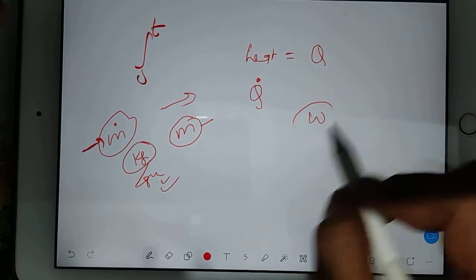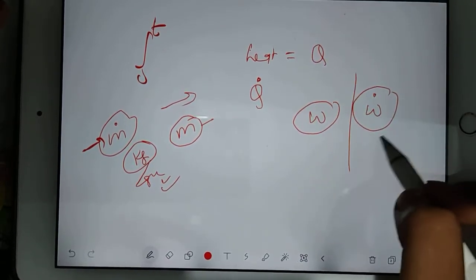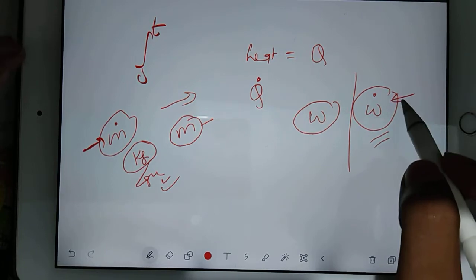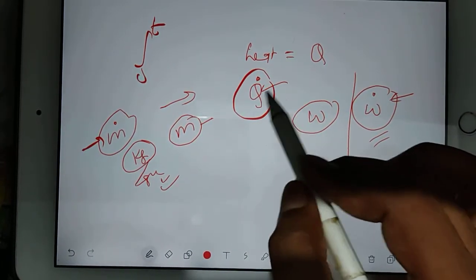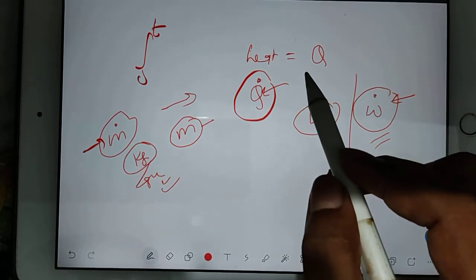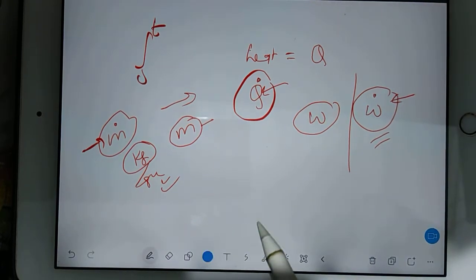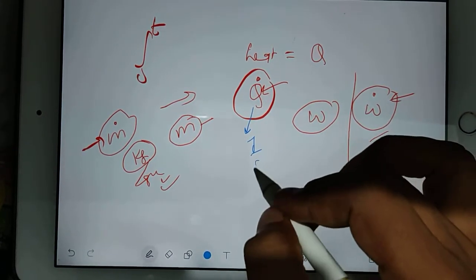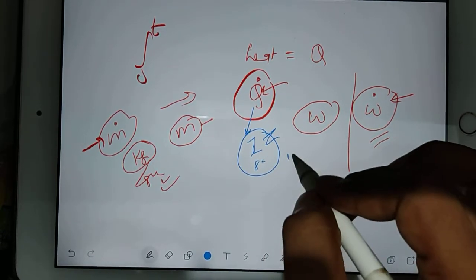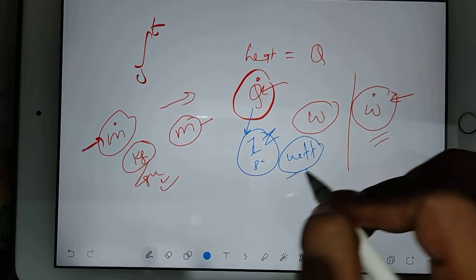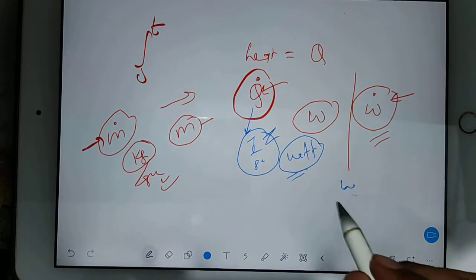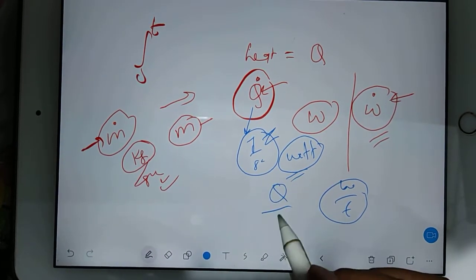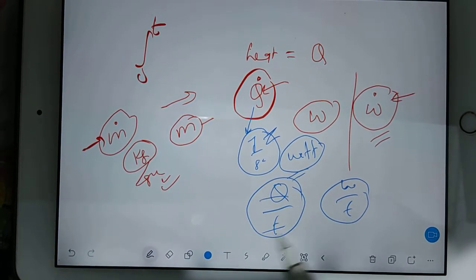Whenever we have W, and whenever we have W dot. W dot means work is happening per second. Here heat is flowing per second. That is the meaning. Always remember, whenever you have heat per second, that is nothing but joule per second. So that is watt. Watt is the unit of power. It means W by time will give you power. In the same way, heat by time will also give you power, because this is also joule per second.